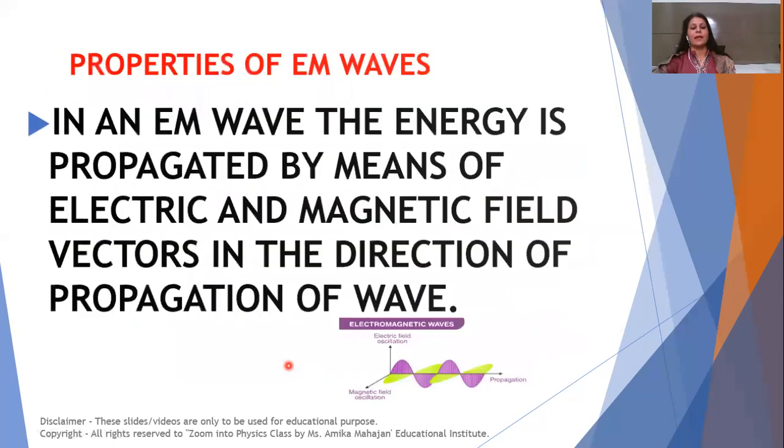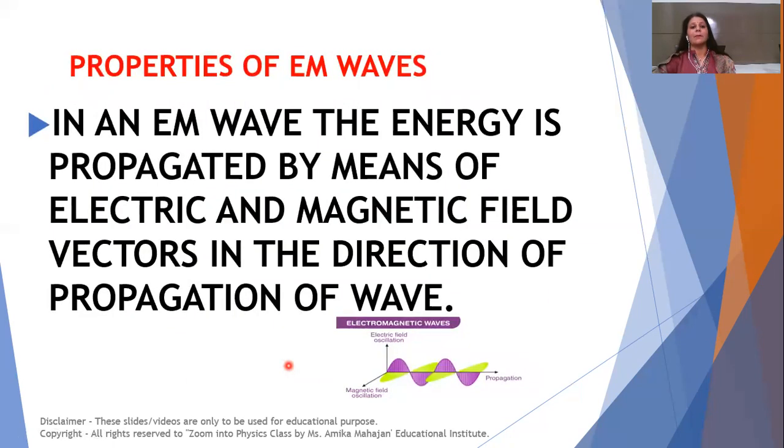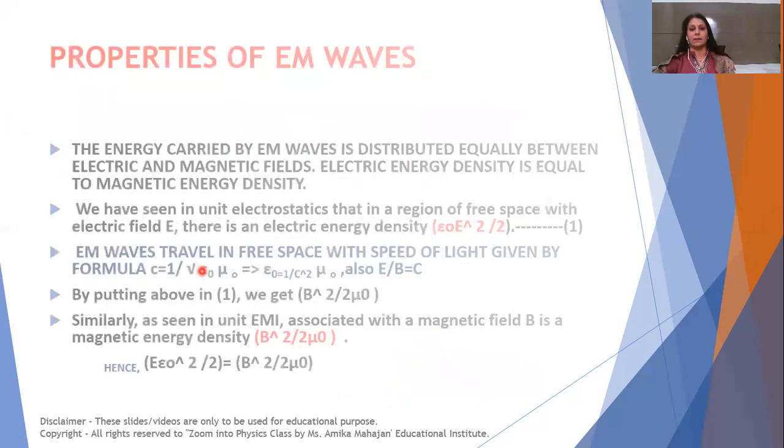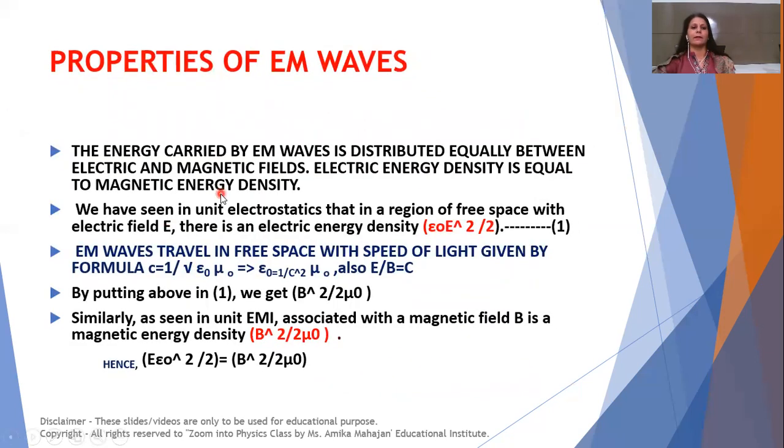Basically, electromagnetic waves carry energy by means of electric and magnetic field vectors. Although the electric and magnetic fields oscillate perpendicular to the direction of propagation of the wave, the energy propagated by means of those fields is always in the direction of propagation of the wave. And this energy is equally distributed between electric and magnetic fields. We can prove this by proving electric energy density to be equal to magnetic energy density.